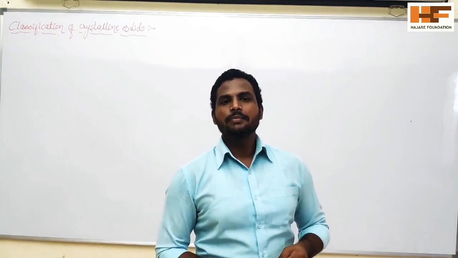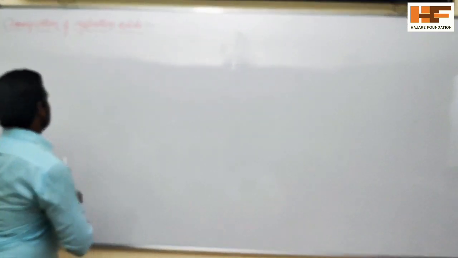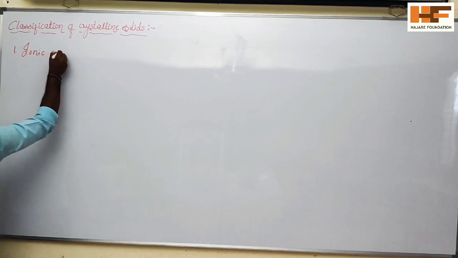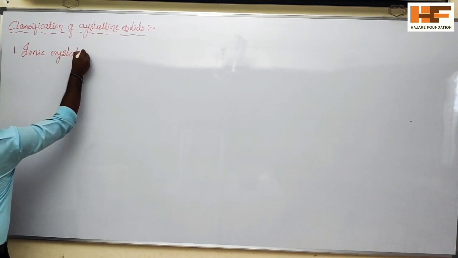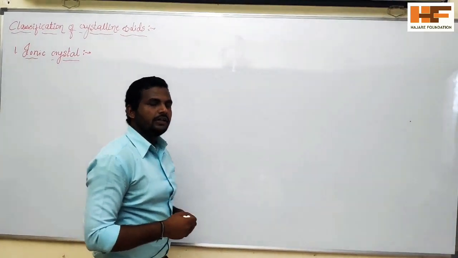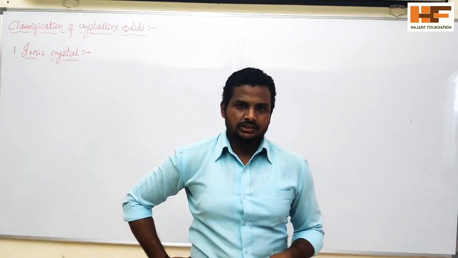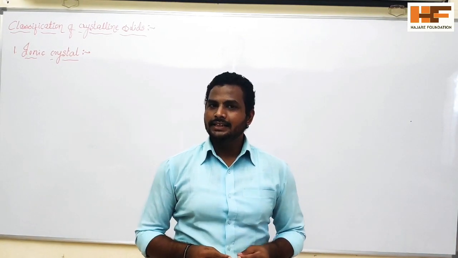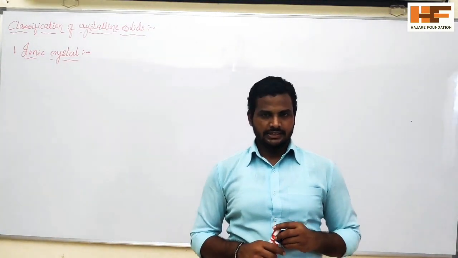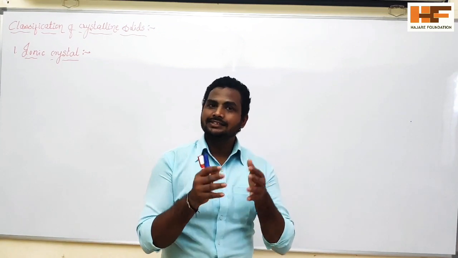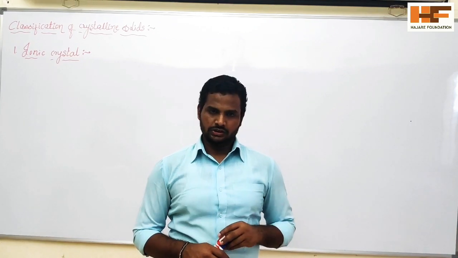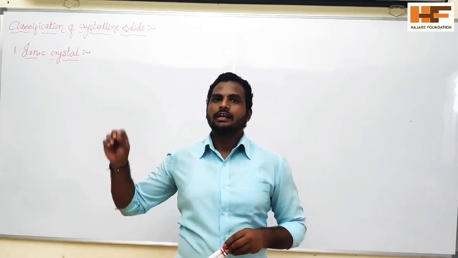So first we start with the ionic crystal. What is meant by this? Ionic crystals. As you already know, crystals. Here the constituent particles are ions, positively charged ions and negatively charged ions. These positive and negatively charged ions are held together by electrostatic force of attraction. So this crystal is called an ionic crystal.